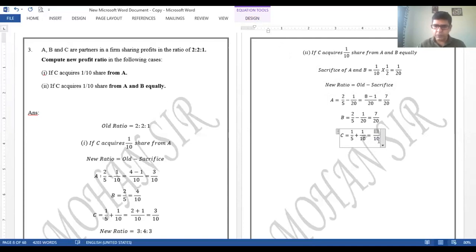Okay, so 5 2s are 10, so 2 plus 1. Okay, so that will be 3 by 10. Okay, that's all. Now again the question comes to write the new ratio.